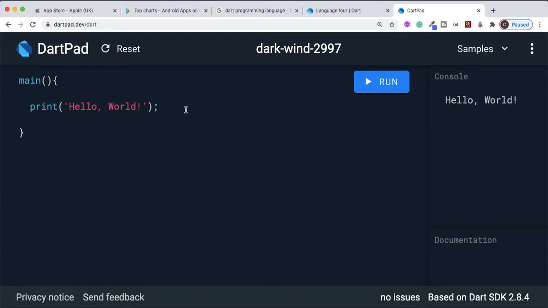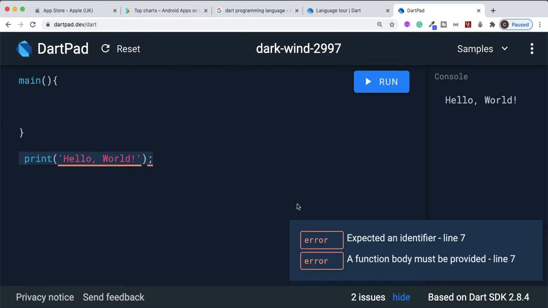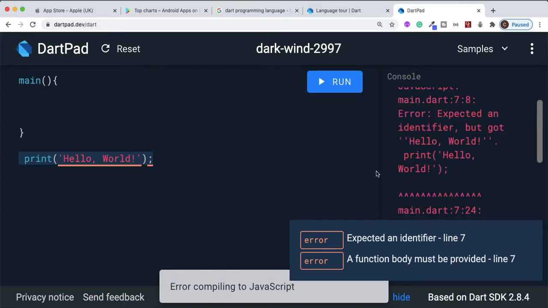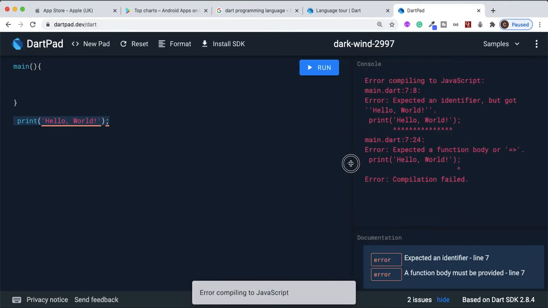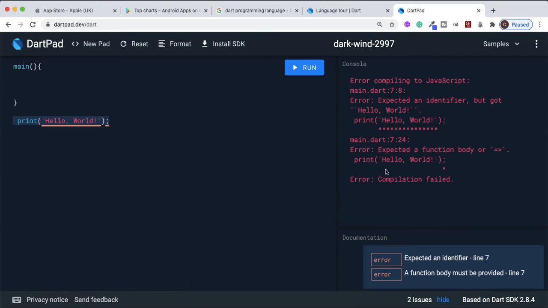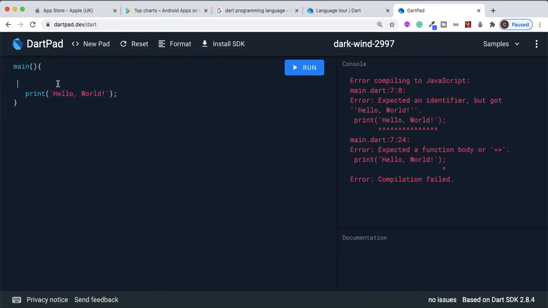Now, what do you think if we take this print and bring it down, so we're outside the main function? Let's press run, and let's make this smaller and see what it says. It's saying, hey, you're outside the main. Can you take this back inside the main? Red is always bad, but you learn to love red later on in life.